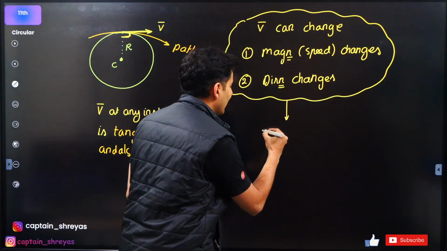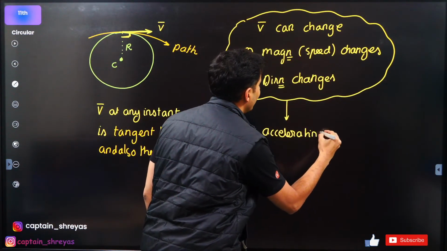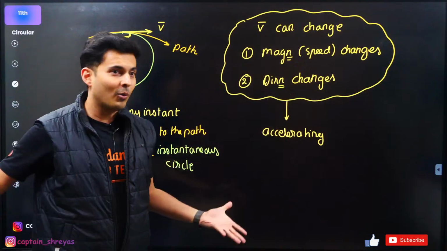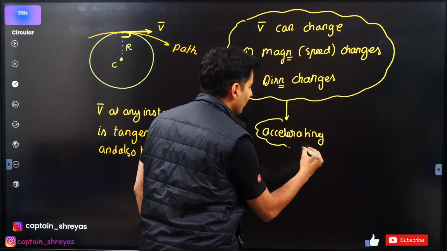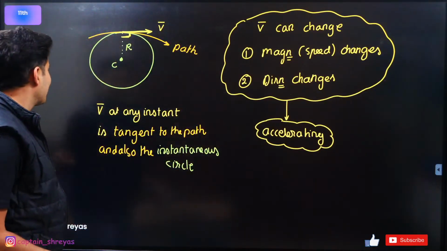And any such thing in which I see that the velocity is changing, I would say that it is accelerating. Very nice. Now you will be like, wow, it is definitely accelerating. So sir, where is the acceleration? Can you please show that to us?